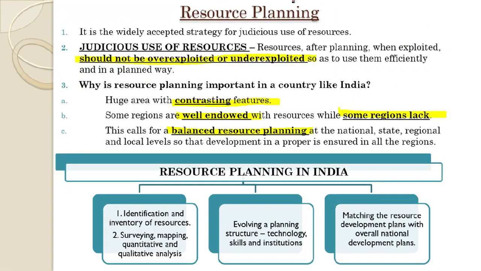Next we come down to the very process of resource planning. Okay, so students, this is the widely accepted strategy for judicious use of resources. By judicious use of resources, what do we actually mean? We mean that resources, after planning, when exploited, should not be overexploited or underexploited, so that we use them efficiently and in a planned way.